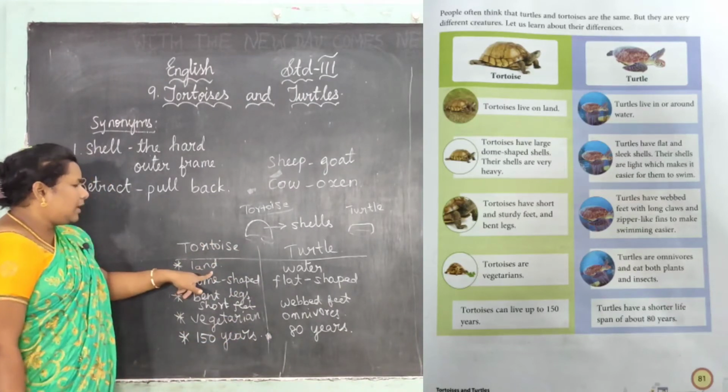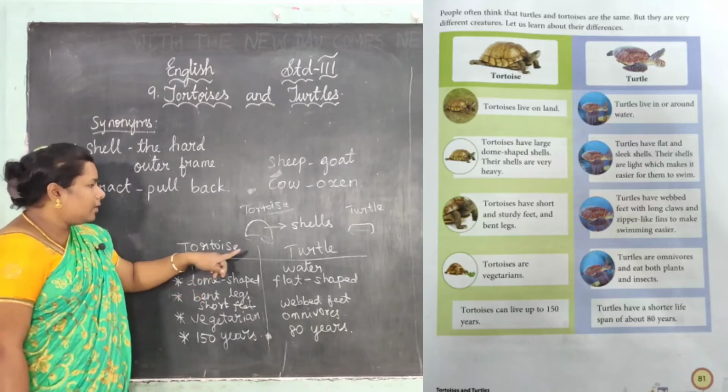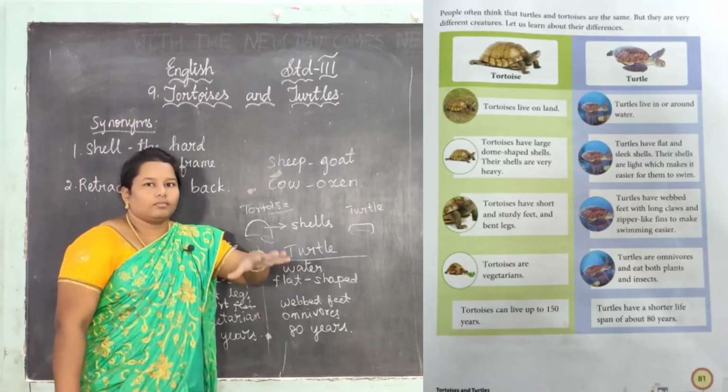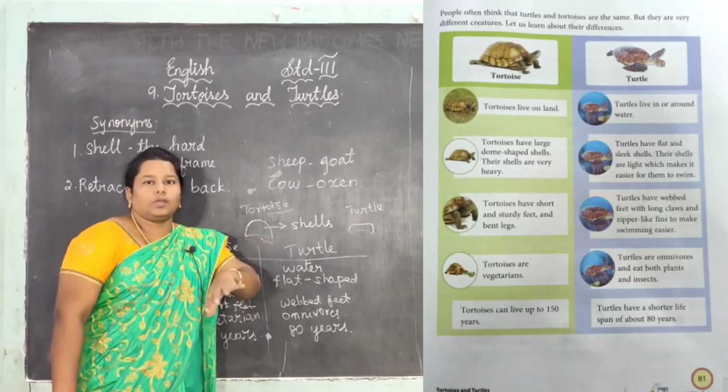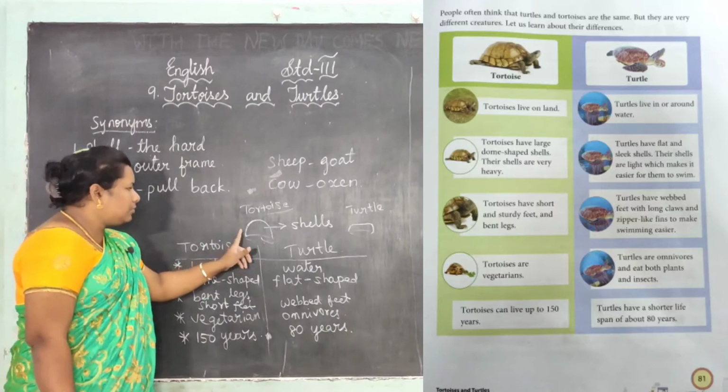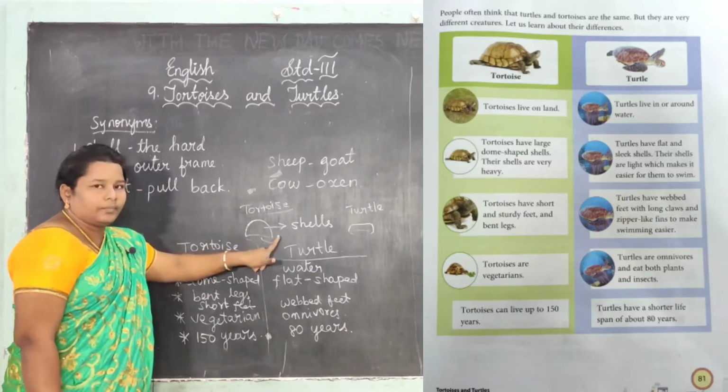Yes, first one, tortoise live on land, turtle live in water and around the water. Okay, next, tortoise have dome shape. Dome shape means it is curved like this, right? Dome shaped.